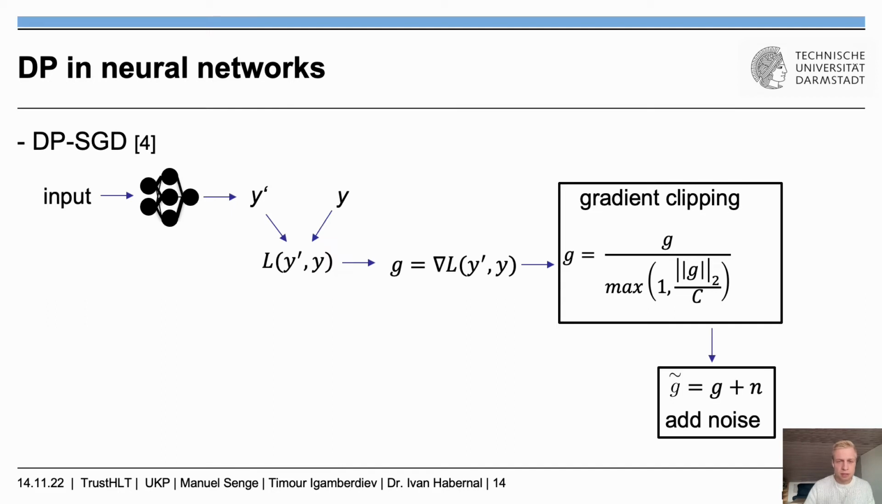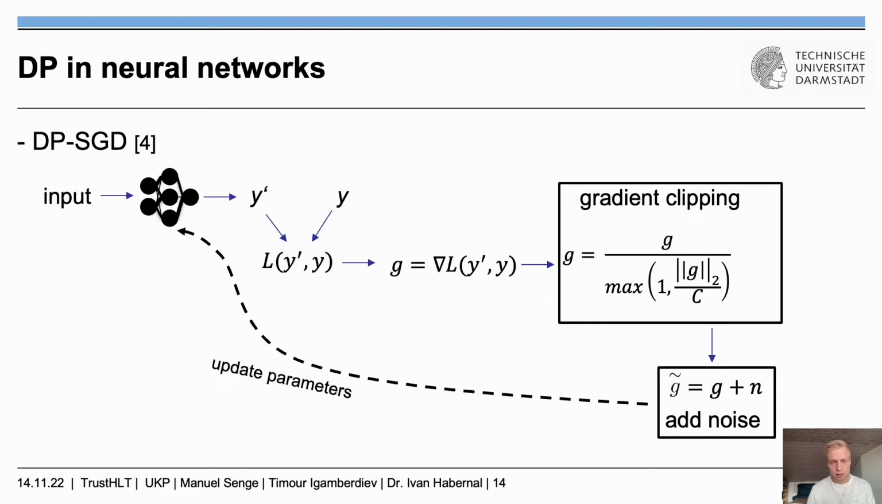Once we clip the gradient, we then add noise. And this is what makes the algorithm differentially private. And that noise could be Gaussian or Laplacian, there are different methods. Now, once we have the noisy gradient, then we use that to update the parameters of the model.